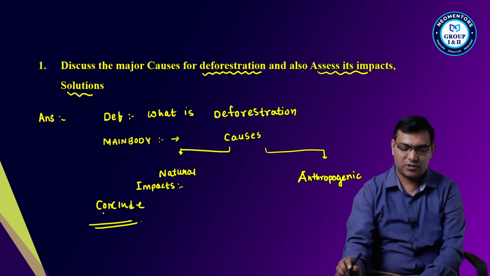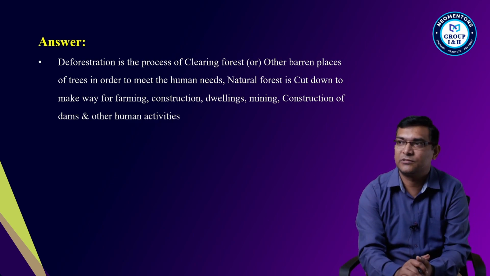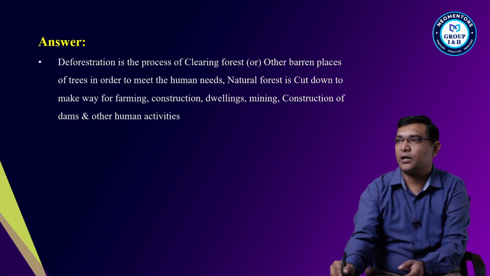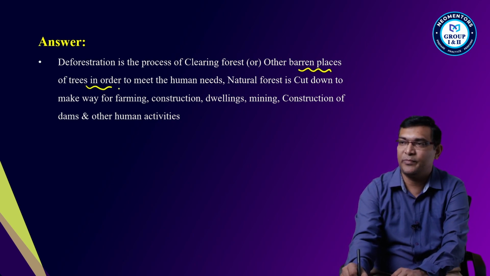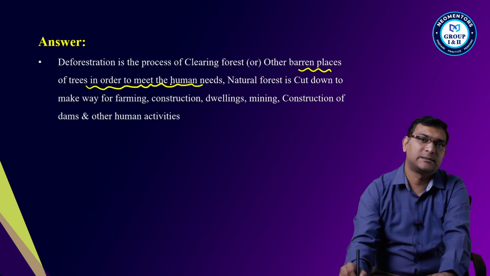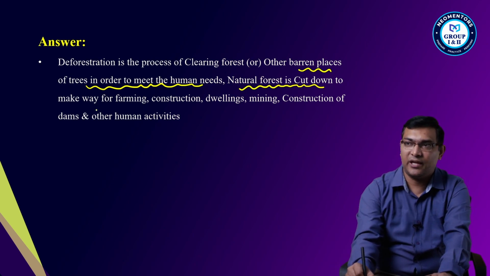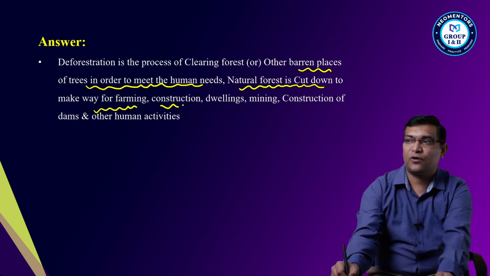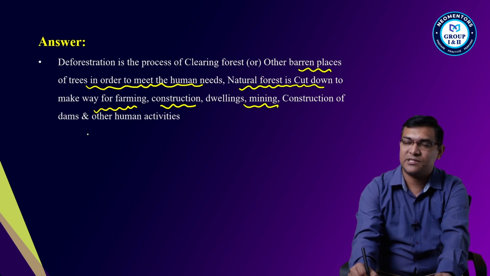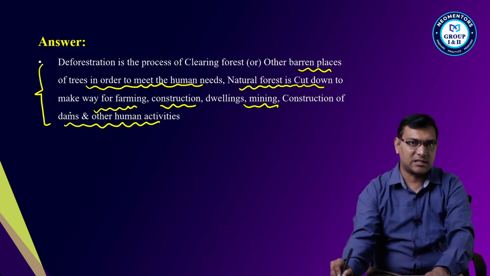So first, you see, deforestation is the removal of trees, the process of clearing or removal of trees from forests and other places in order to meet human needs. Natural forest is cut down to make way for farming, for mining, for construction of dams and other human activities. So this is my introduction of the answer.